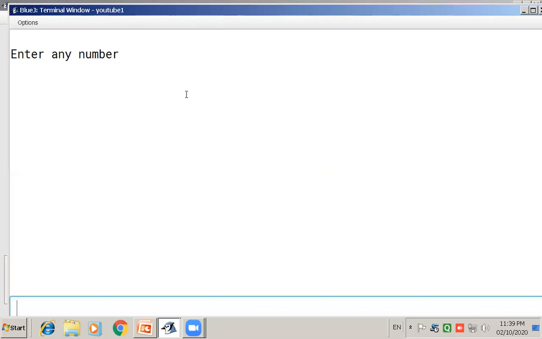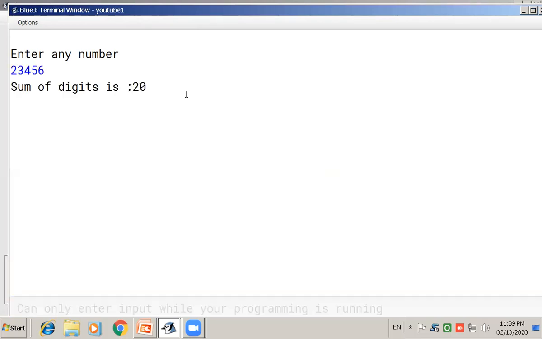Enter the number 23456. Suppose this number I have entered. The sum of the digits is 20. 6 plus 4 is 10, plus 5 is 15, plus 5 is 20, right?